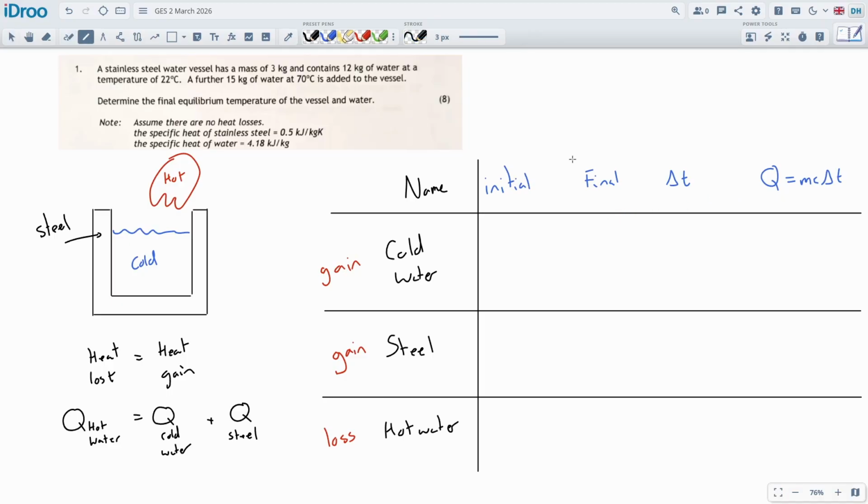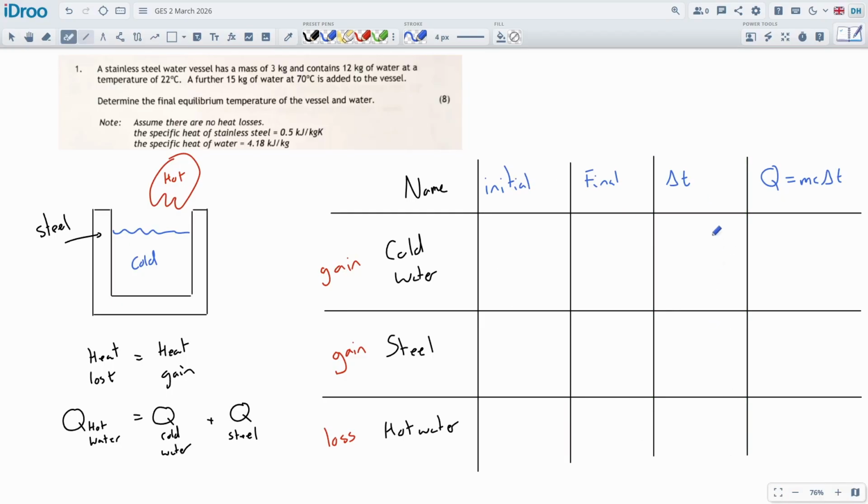Okay, so the reason why this is not so good is because that initial column I'm going to use is not the best. So initial is going to be Q, so we talk about m c T, m c T, and m c T. All right. The mass doesn't actually change, so the initial is just going to be the same for the mass. Do we know the mass of that cold water to start with? Yep, we're starting off with 12 kilograms of water. I can also see I've got the mass of the steel there, so we put that in as well, 3 kg.